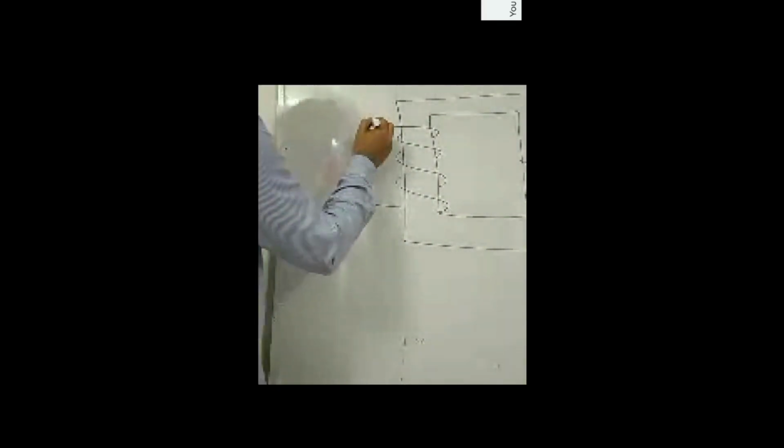Okay? We have a core like this on which there is a coil. Now this coil is energized by a current I.